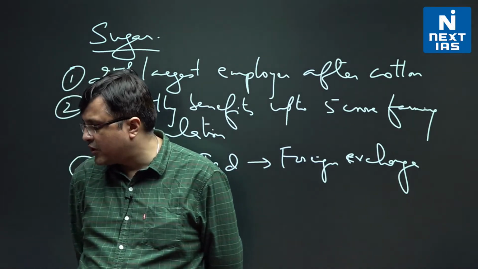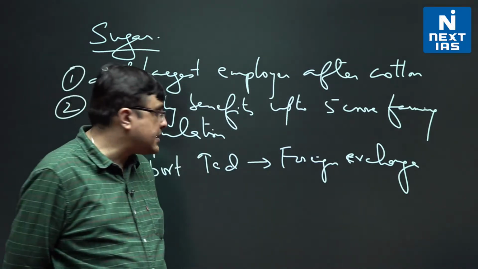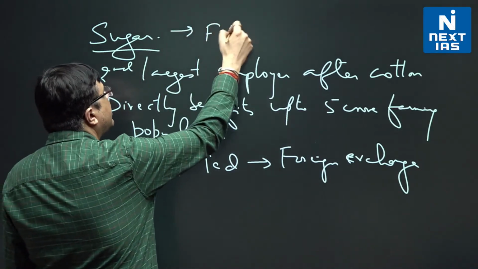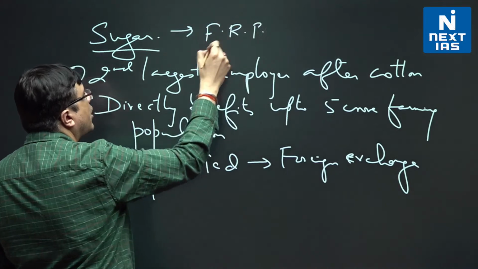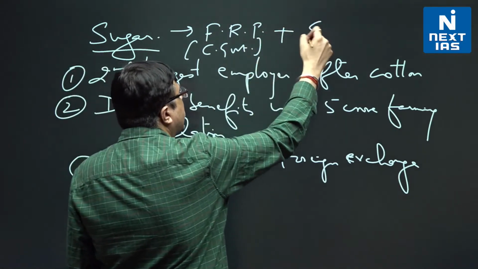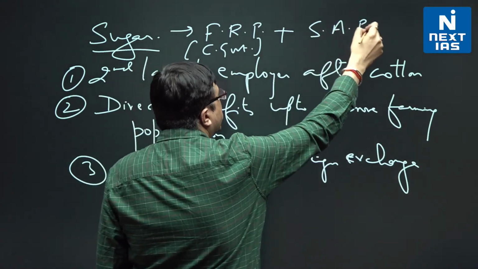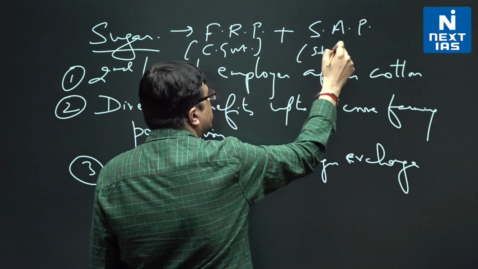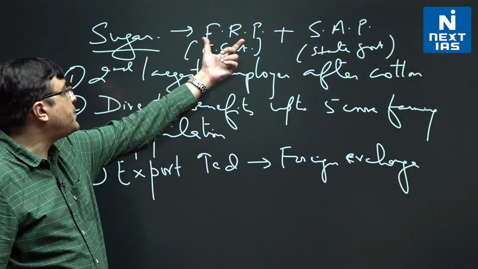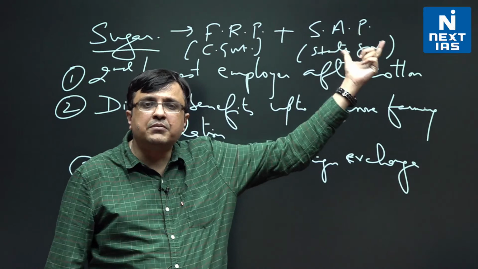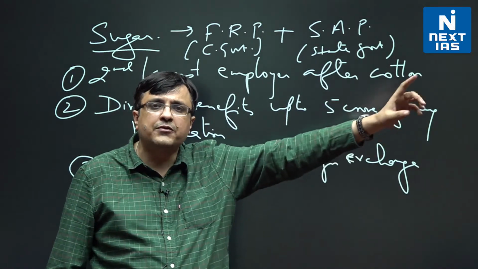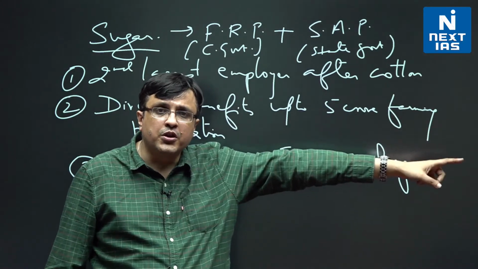Now, when you look at the sugar sector, in sugar sector there are two supports. There is one fair and remunerative price promised by the central government, and sometimes the state governments add their state advised price. This is by the state government above the fair and remunerative price. This FRP plus SAP is something that the government gives to the sugar mill owners, and the sugar mill owners have to pass it on to the sugarcane producers.